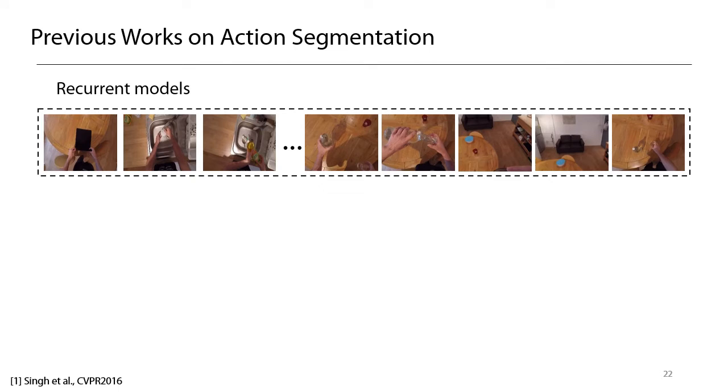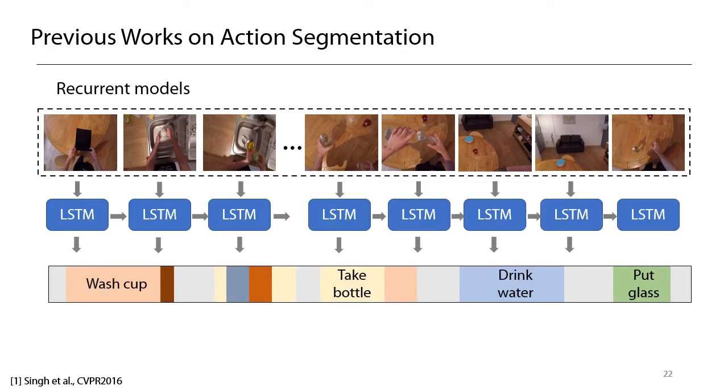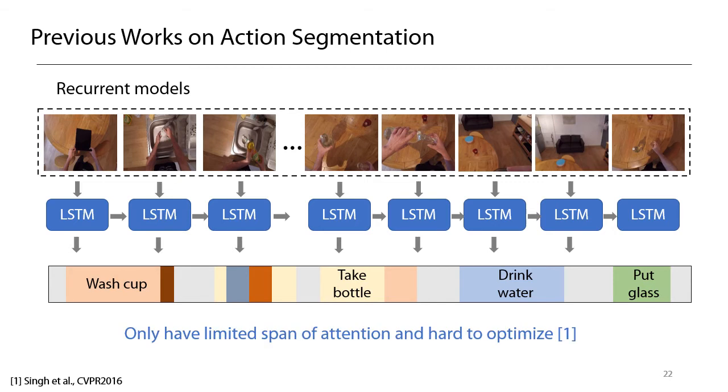Another line of research uses recurrent models for action segmentation. Typically, they use a two-stream network to learn representation of short video chunks. These representations are then passed to a bidirectional LSTM to capture dependencies between different chunks. However, LSTMs only have a limited span of attention and tend to be very slow to compute.